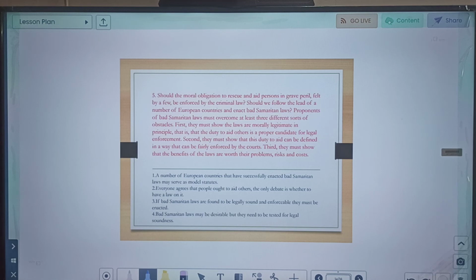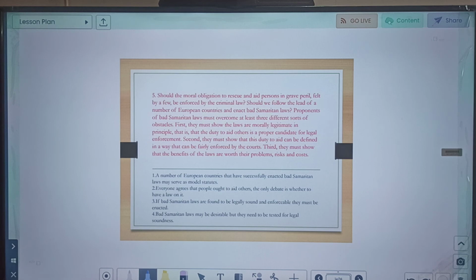First, they must show that the laws are morally legitimate in principle, that the duty to aid others is a proper candidate for legal enforcement. Second, they must show that this duty to aid can be defined in a way that can be fairly enforced by the courts. Third, they must show that the benefits of the law are worth their problems, risks and cost.